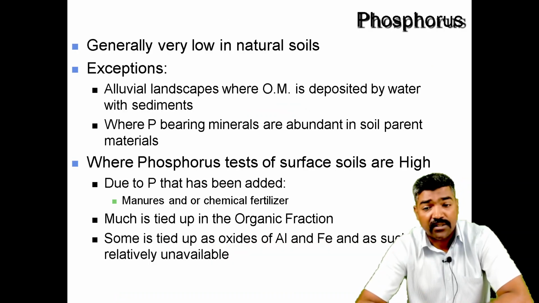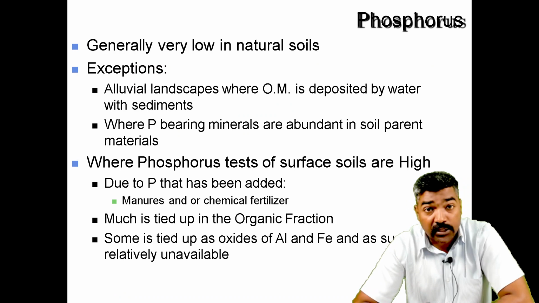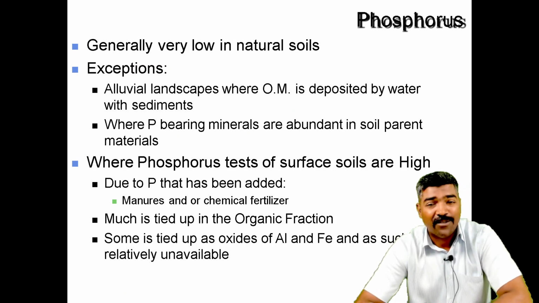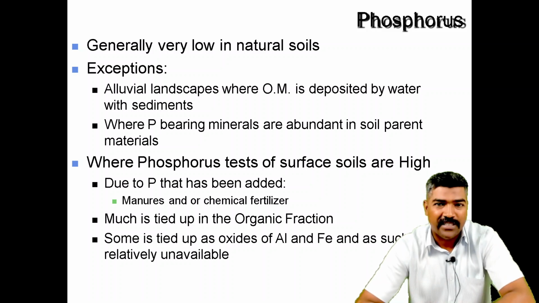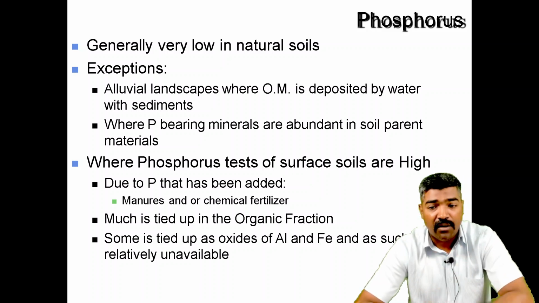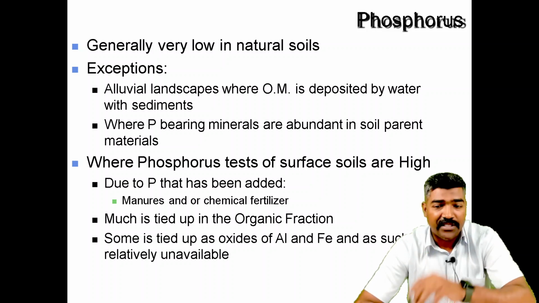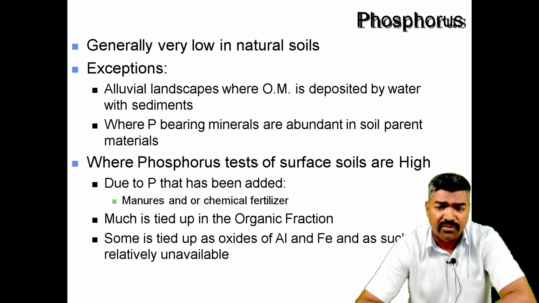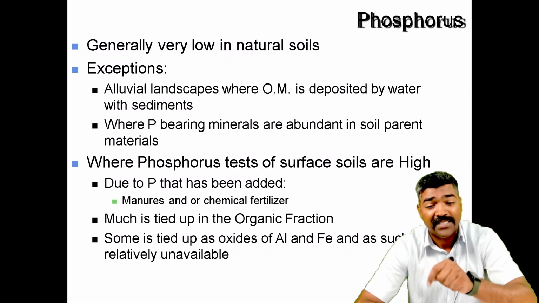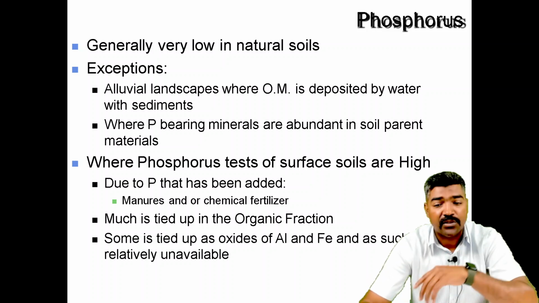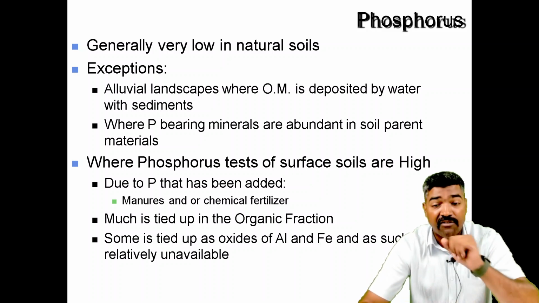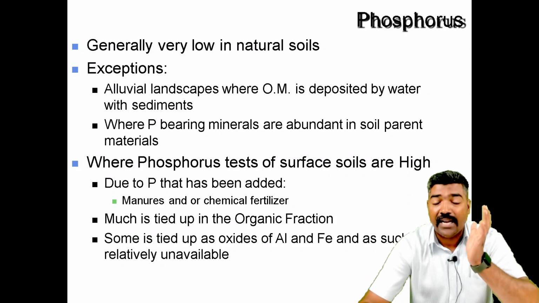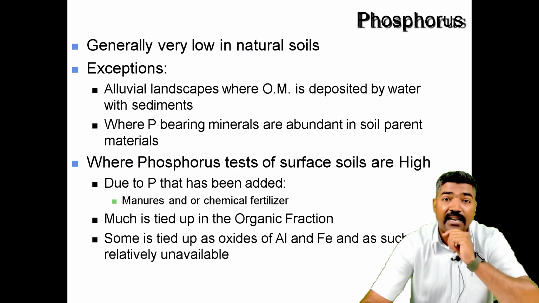Now you can see the phosphorus content of the soil is generally very low in natural soils, though there are exceptions, such as the landscape or deposits of water with sediments where phosphorus-bearing minerals are abundant in soil parent materials. Phosphorus tests of surface soils are high due to phosphorus that has been added in manures and chemical fertilizers. This will react with the soil, and much is tied with the organic fraction as well, and some is tied with the oxides of aluminum and Fe, and as such is relatively unavailable.